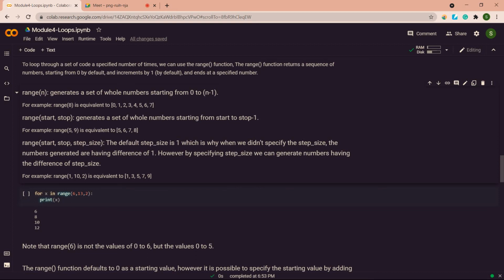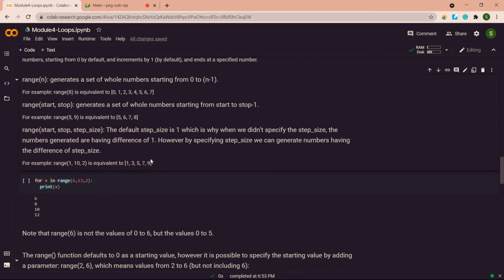So, okay, we have seen stop value and step value. By default, step value will be 1. Okay, this is also similar to the slicing operator arguments. So if you want to skip 1 value, you have to specify step by 2. If you want to skip 2 values, you have to specify step by 3. Okay.